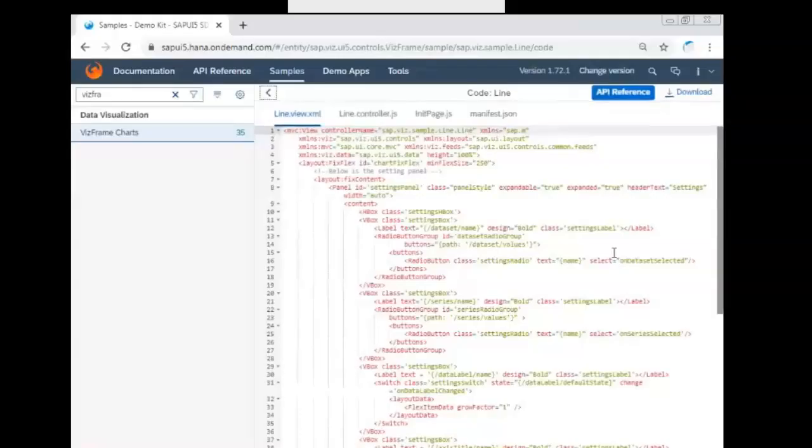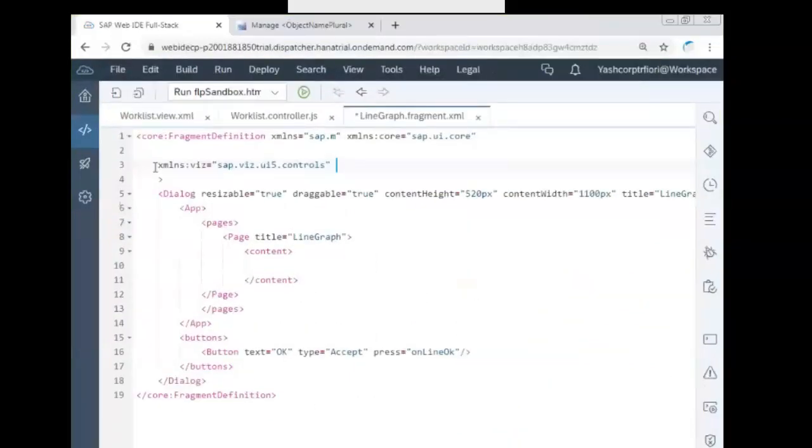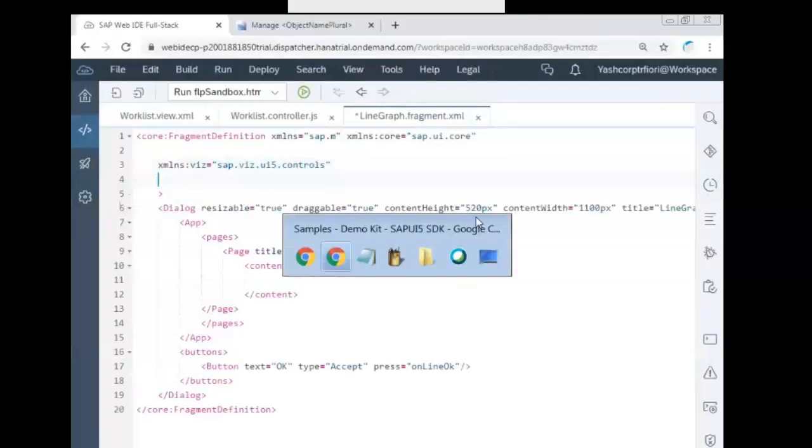First, we need three namespaces from the top. xmlns:viz. You copy that onto the top of this XML, namespace viz, which contains sap.viz.ui5.controls.